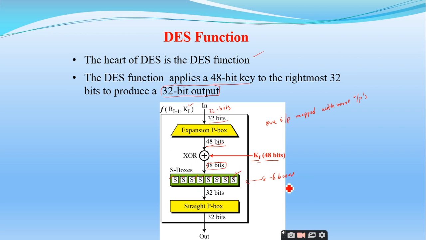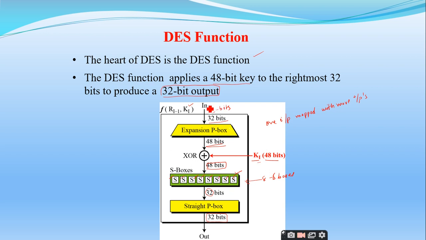They convert 48 bits to 32 bits. Again, this 32 bits is passed through a straight P box, which outputs 32 bits. So this is how the DES function is defined.